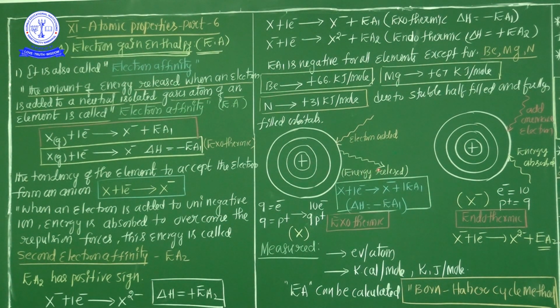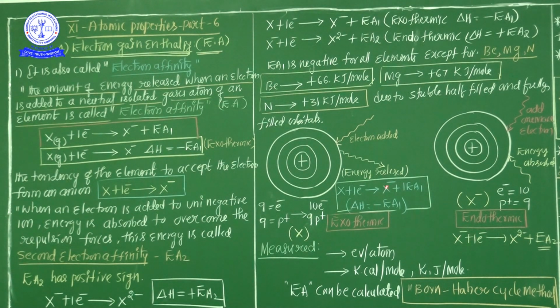In this picture, an electron is added and energy is released. But in this picture, an electron is added and energy is absorbed. What is the reason? Because 10 electrons are already there, it is very difficult for one more electron to enter this orbit. You must overcome the repulsion forces, so energy is required. Energy is absorbed, which means an endothermic process.